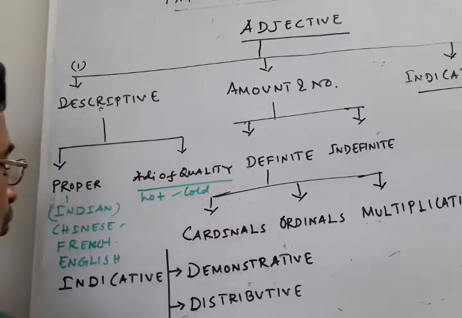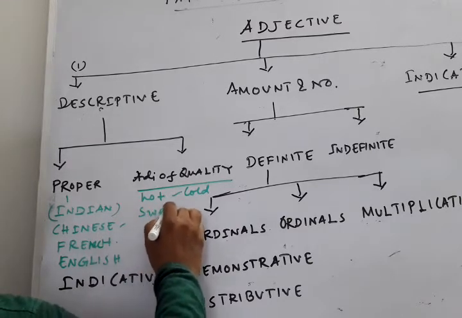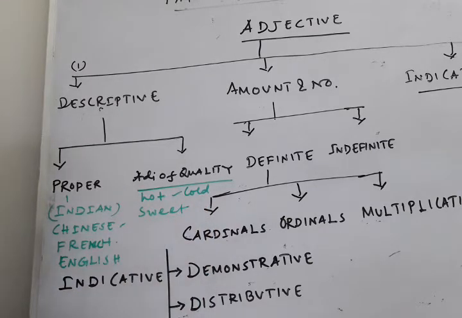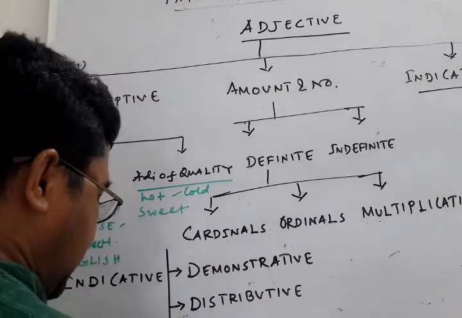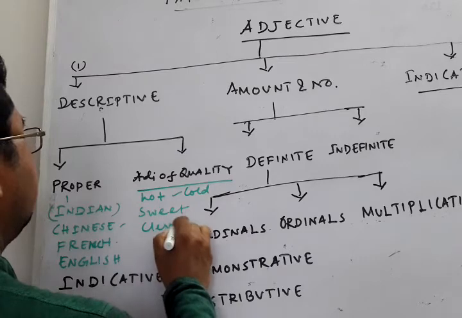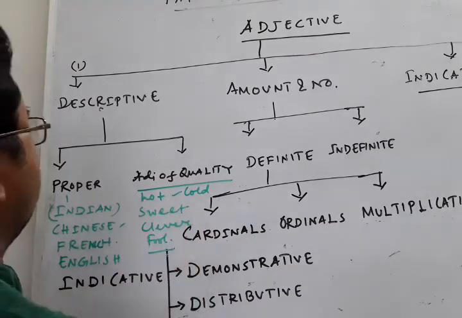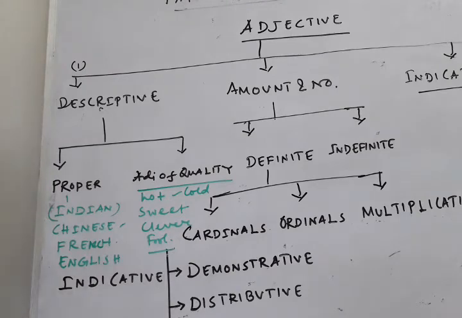Hot, cold, sweet, clever, fool. So these are the words which show the quality of a living or non-living thing. It is called adjective of quality.